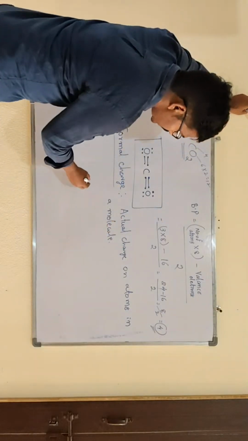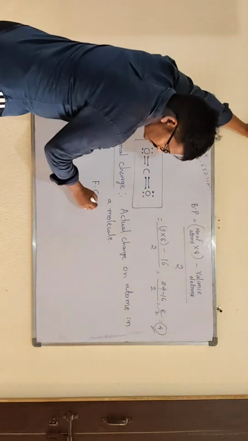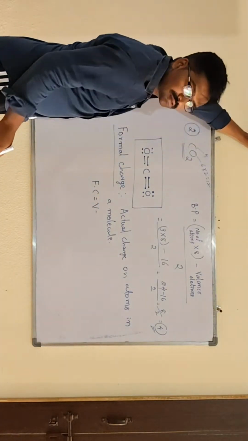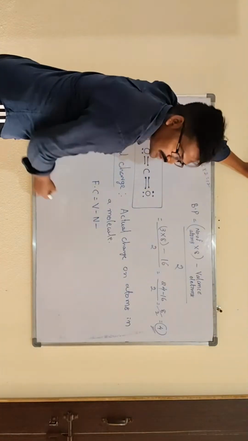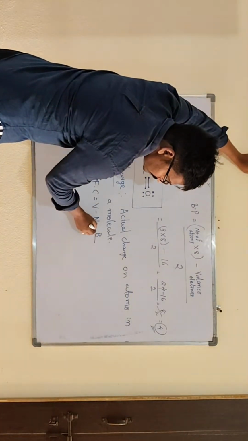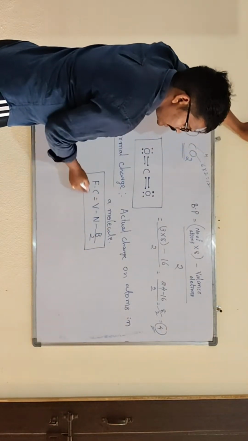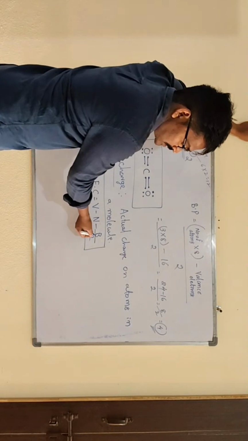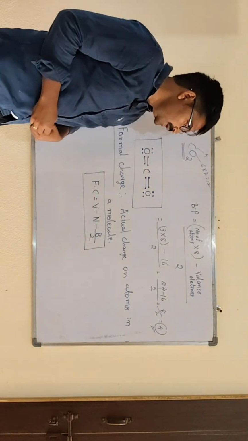So how to find out the formal charge? Formal charge equals valency electrons minus non-bonding electrons minus bonding electrons divided by 2. V minus N minus B by 2.